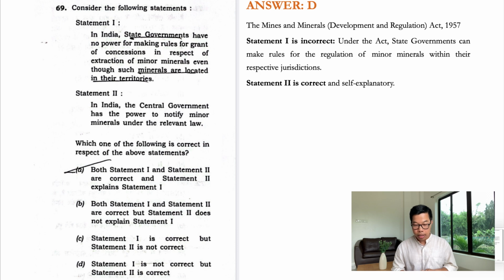This is wrong. This is an incorrect statement. Under the Act, the state governments can make rules for the regulation of minor minerals within their respective jurisdictions. So statement 1 is incorrect. In India, the central government has the power to notify minor minerals under the relevant law. Yes, guys, statement 2 is correct. Self-explanatory, no need to further explain.